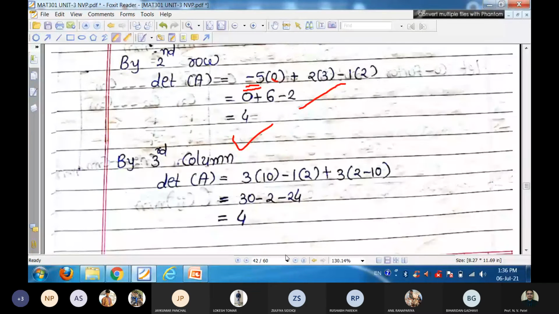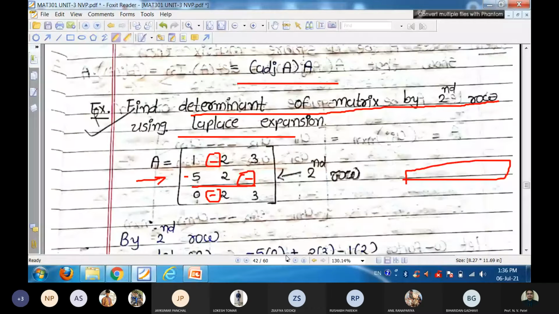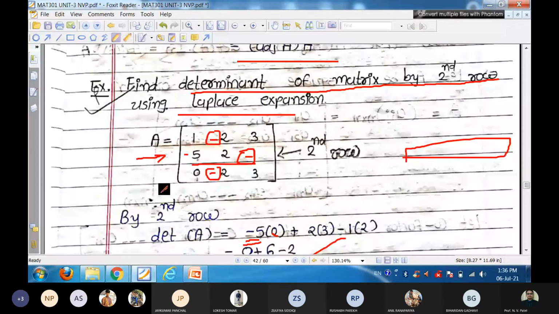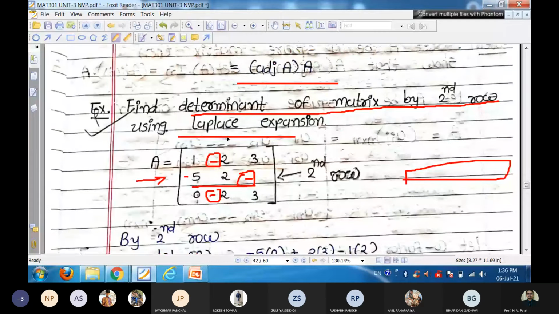So using this Laplace expansion, we can perform it by any row or any column. If it says to find it using the third column, then we can take the third column from here. The signs will be: the first is plus, then minus, and then plus.